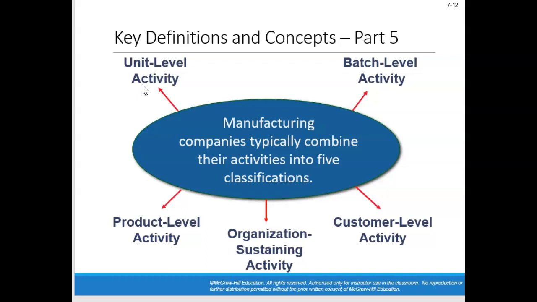Batch level activities are performed in batches. Batch level could be the delivery of your raw materials. They don't come in one at a time. They come in batches. The processing and preparing of purchase orders would be a batch level activity. Setting up equipment for a special run on the production line would be a batch level activity, as well as shipping to customers.